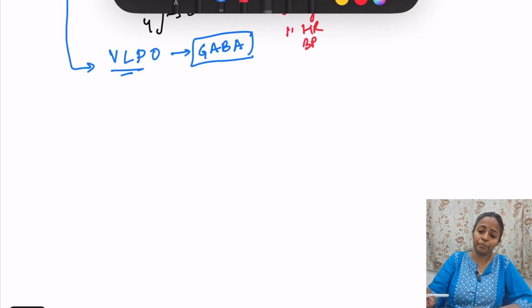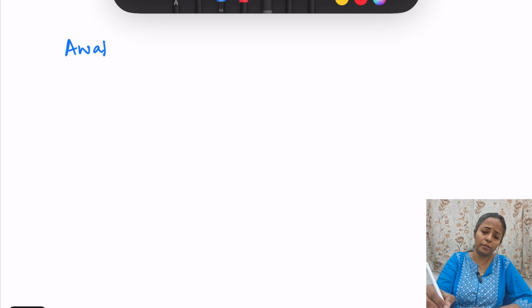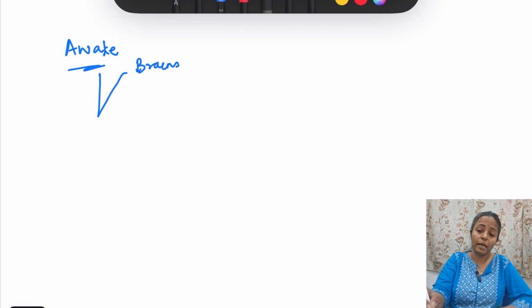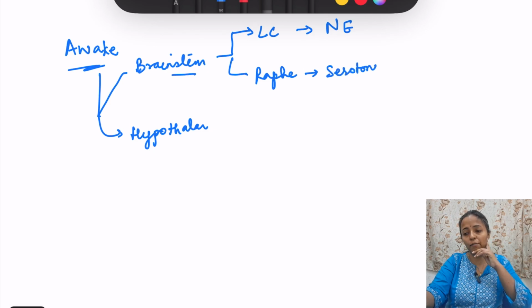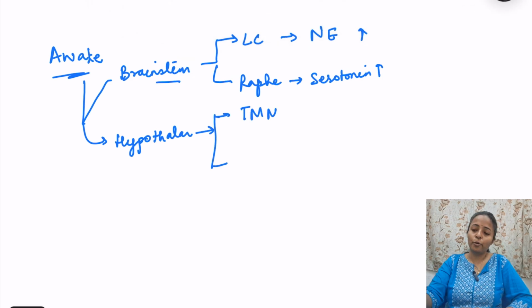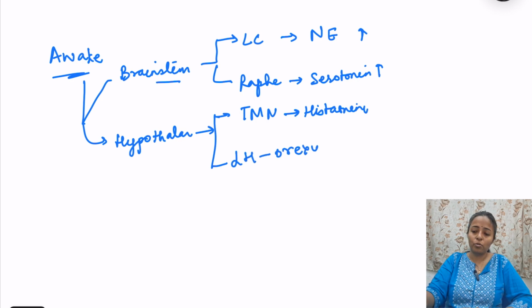फिर awake state में we have different neurotransmitters. We have brainstem nuclei and we have hypothalamic nuclei. Brainstem nuclei दो हैं, that is locus coeruleus and raphe nucleus. Locus coeruleus releases norepinephrine and raphe nucleus releases serotonin. तो both are high in awake state. Norepinephrine भी ज्यादा होता है, serotonin भी ज्यादा है। In hypothalamus, the tuberomammillary nucleus releases histamine, तो histamine is high, ठीक है। And we have the lateral hypothalamus which releases orexin. तो this all is high.